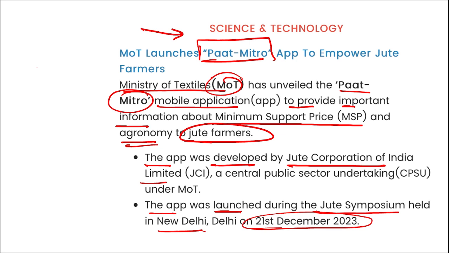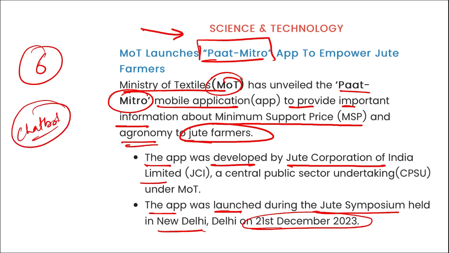This Path Mitra will be available in 6 languages, right? And it will provide free access to the jute garden parameters. Apart from this, remember, it will also provide weather forecast, procurement policies, and weather situations, etc. Also, this app will come with a feature such as a chatbot, and it will offer a facility to track the status of their payments made for the raw jute.